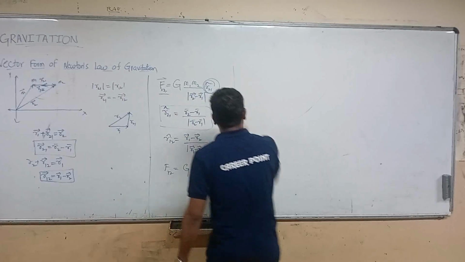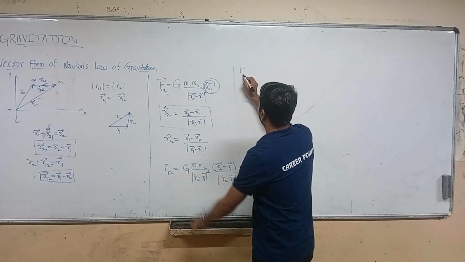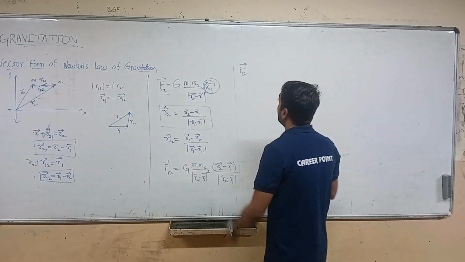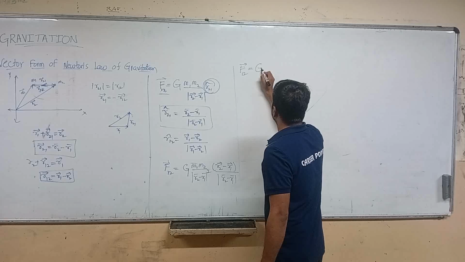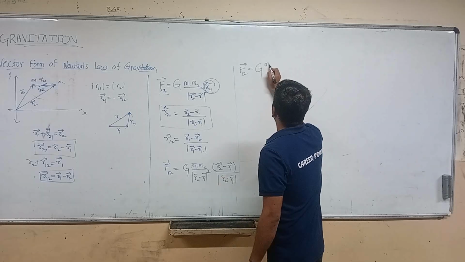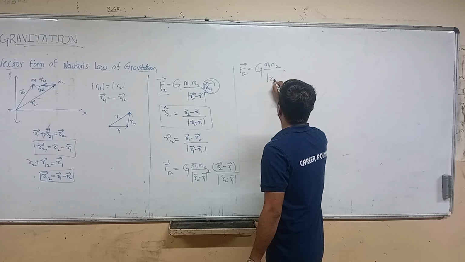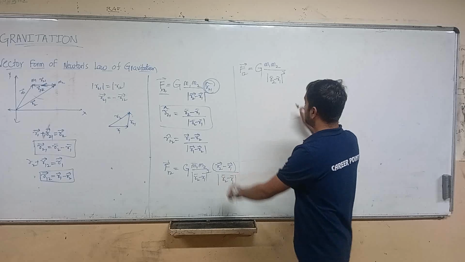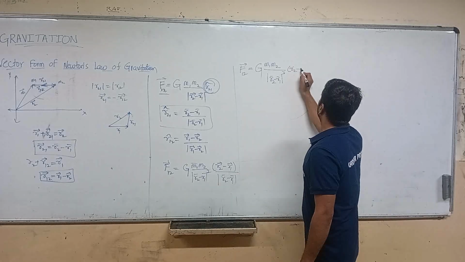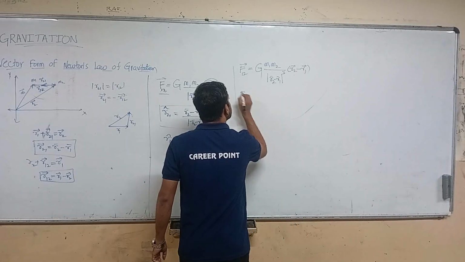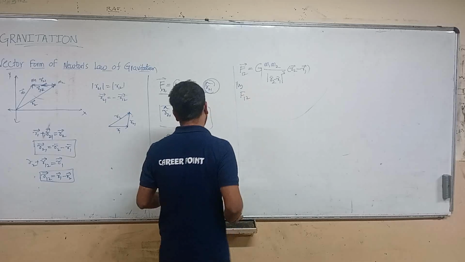So the vector force F12 will be equal to G m1 m2 by mod R2 minus R1 whole cube times R2 minus R1 vector.